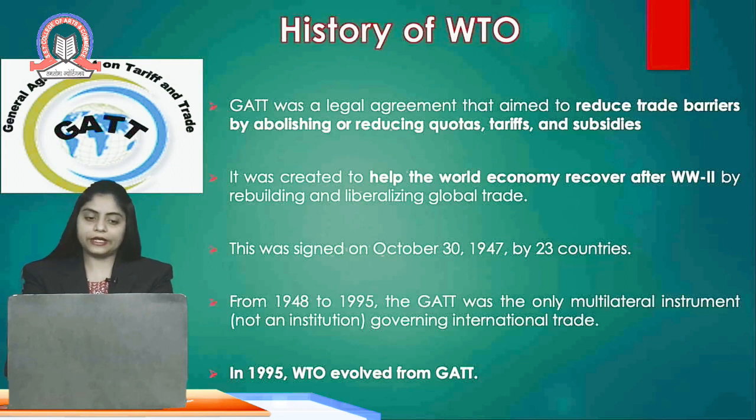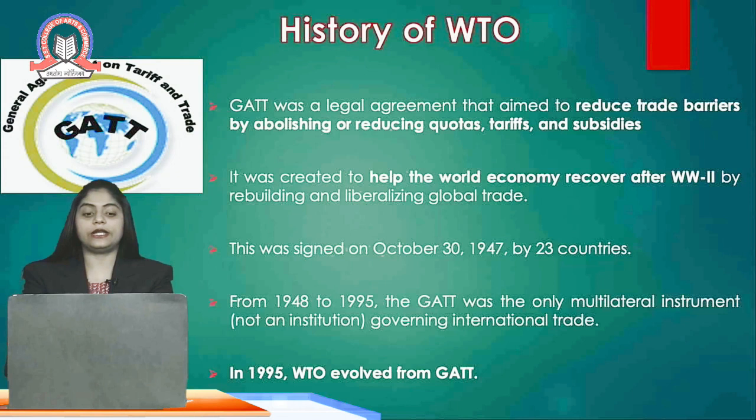It was created to help the world economy recover from World War II by rebuilding and liberalizing global trade. It was signed on 30th October 1947 by 23 countries.